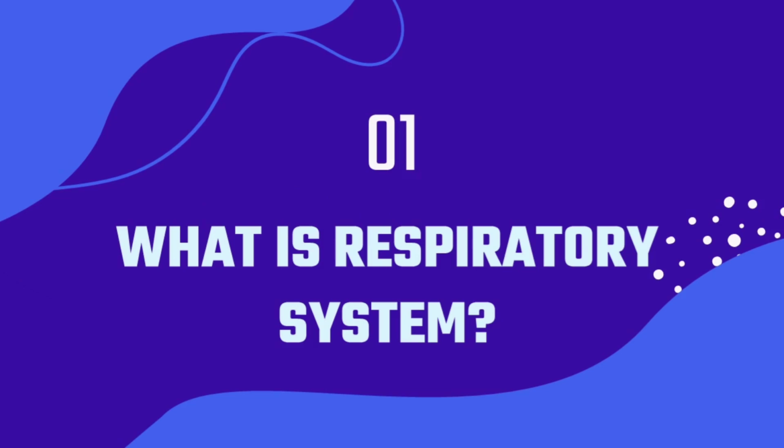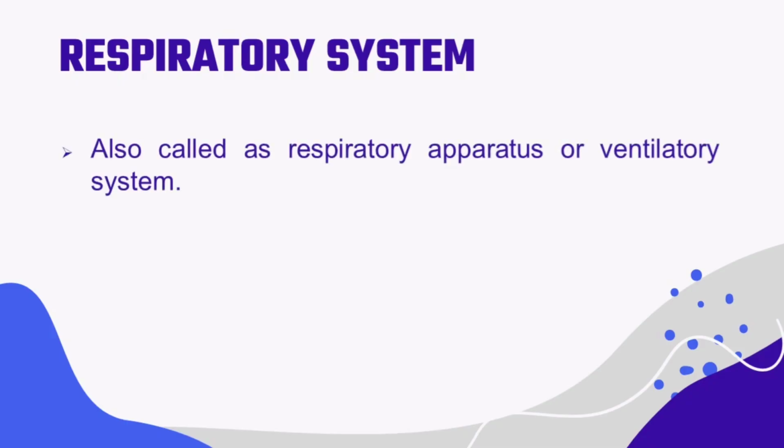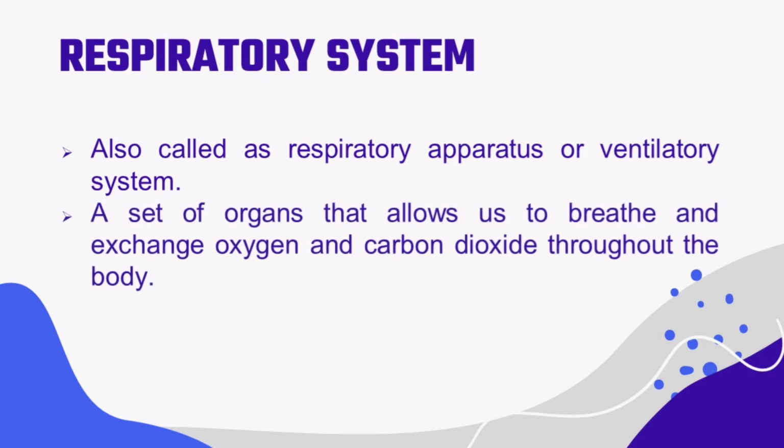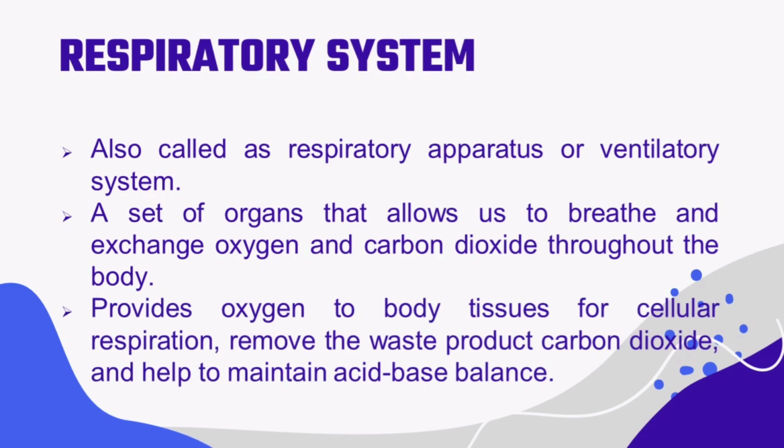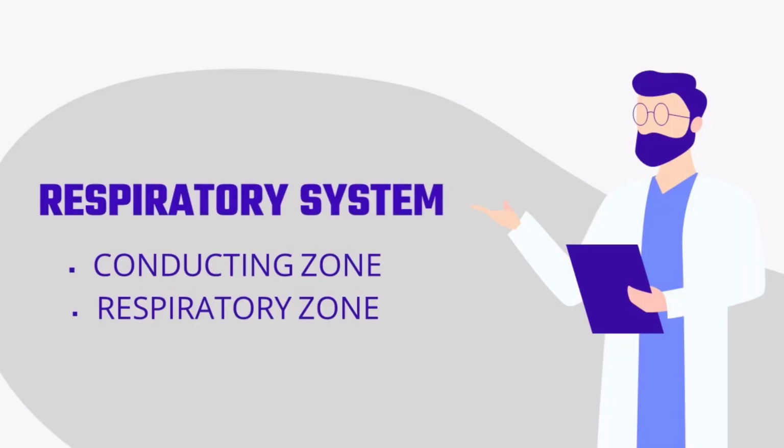What is a respiratory system and what are the responsibilities or the functions of a respiratory system in our body? Respiratory system is also known as respiratory apparatus or ventilatory system. It is a set of organs that allow us to breathe and exchange oxygen and carbon dioxide throughout the body. Respiratory system is the one that provides oxygen to our body tissues for cellular respiration. It removes the waste product carbon dioxide and helps to maintain acid-base balance.